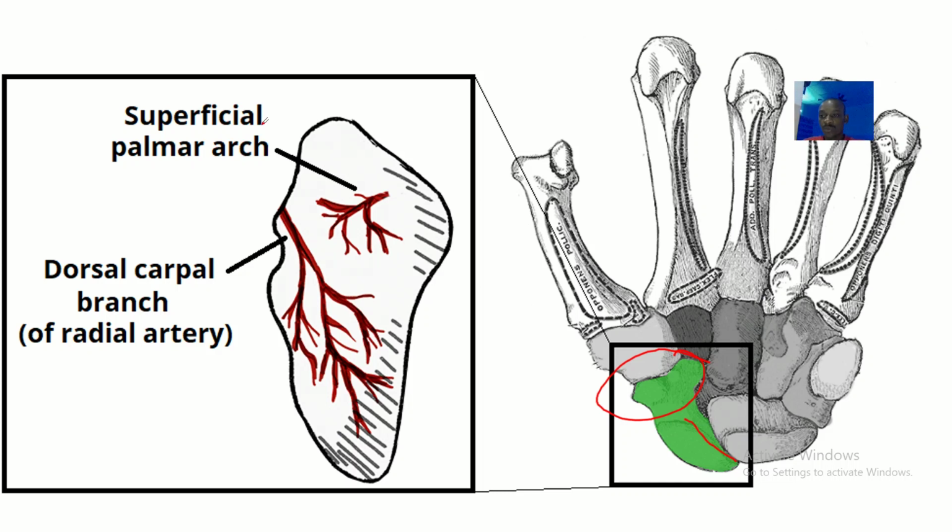So it's not coming from the proximal side, it's coming from the distal side. So imagine that there's a fracture of the scaphoid bone here, then definitely the blood supply to the proximal side will be cut off. That's just the basis of this lecture.